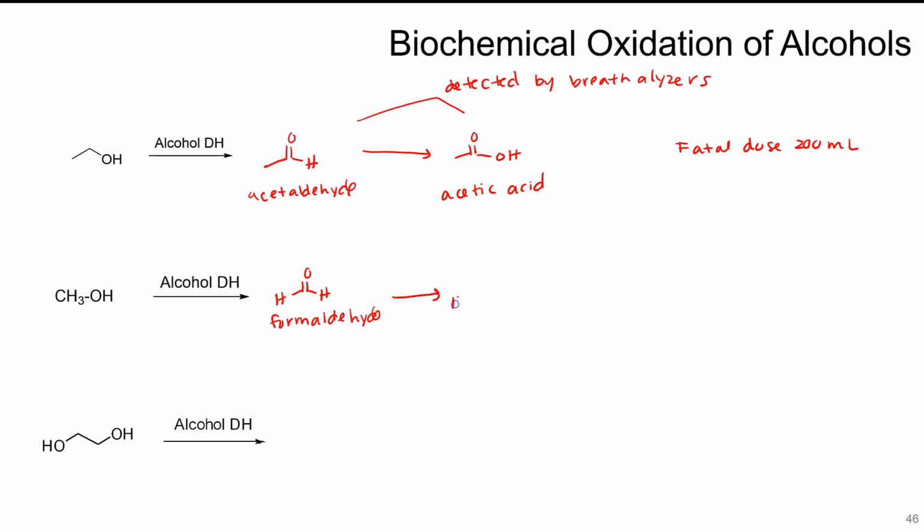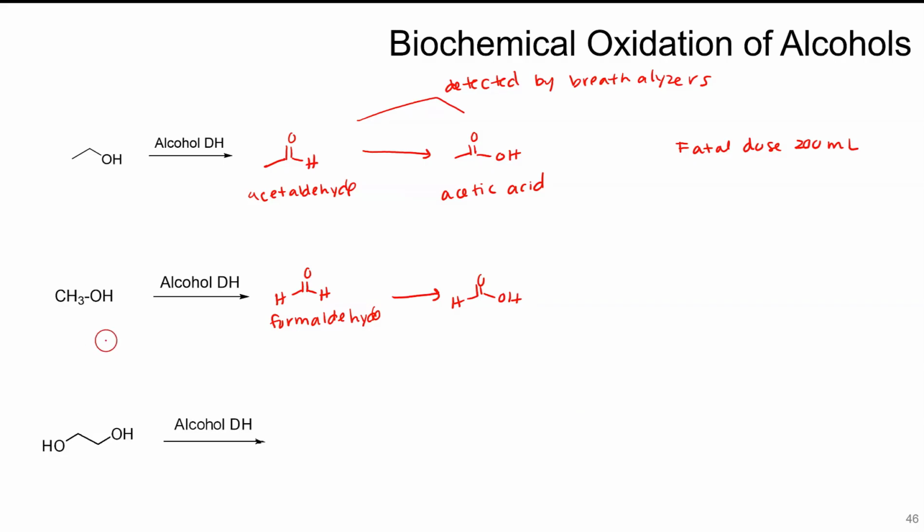Which can further oxidize to form formic acid. Methanol is wood alcohol. That's often found in bathtub moonshine because it's not properly removed. If you ingest that, that is toxic, and ingesting as little as 30 mils can cause blindness. And 100 mils is fatal. So you don't want formaldehyde obviously sitting around in your system. That's what's making you sick.